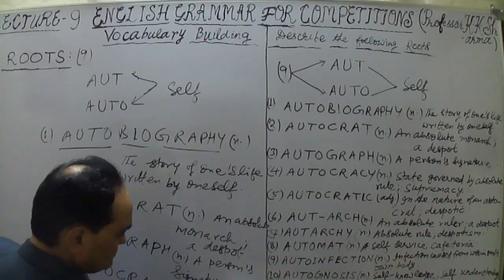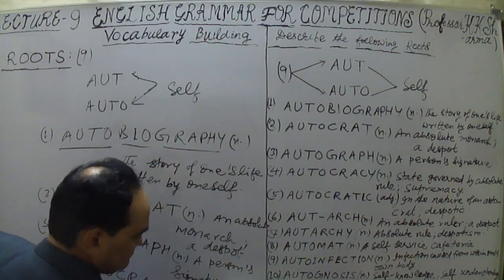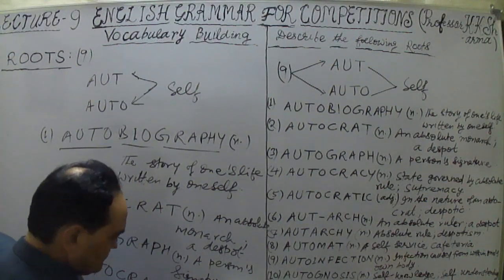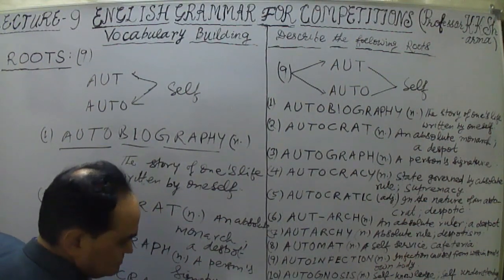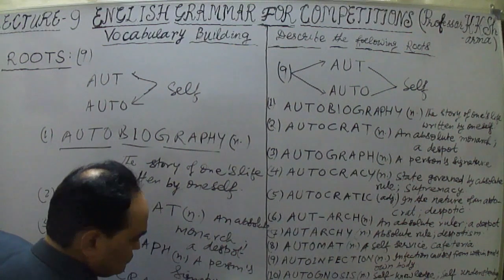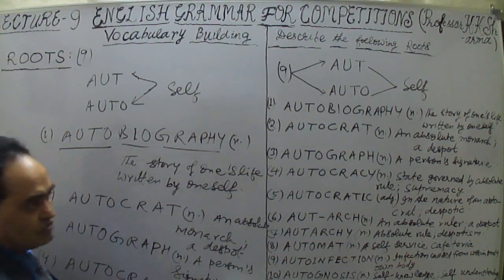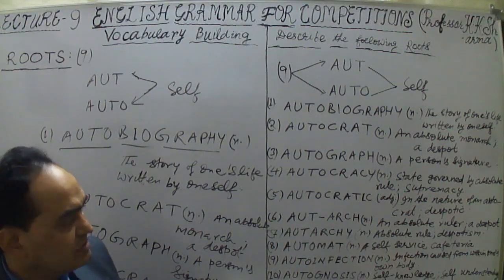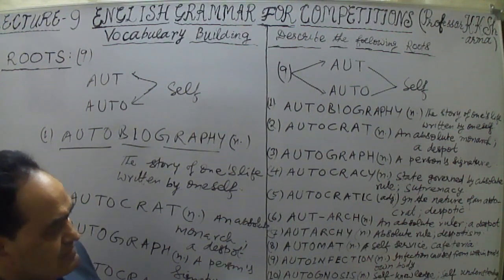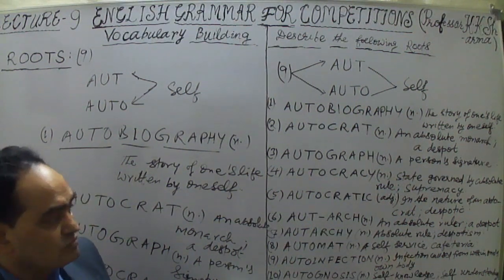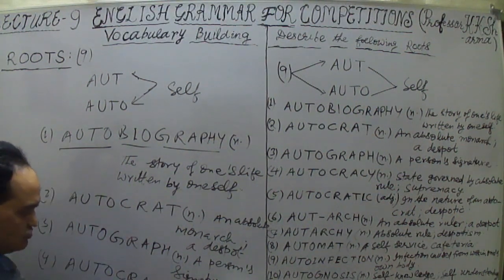A state governed by an autocrat, by an absolute monarch, by an absolute rule. A state governed by absolute rule, supremacy. That is also the word.